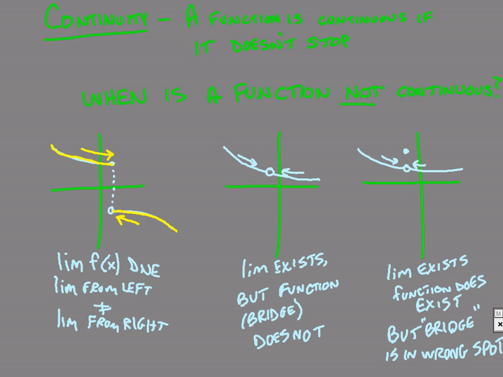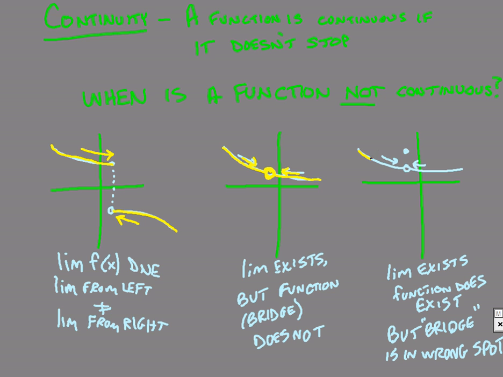In this second one, we do have the limits being the same. We're going to the same spot. But at the same time, I have this hole here. So it's like our lovers are running to the same spot, but right here there's a big hole in the ground. Or this is like a river and there's no bridge. There's a big gap in between them. So even though the limit exists, there's no bridge. The function does not exist there. So again, their love cannot continue.